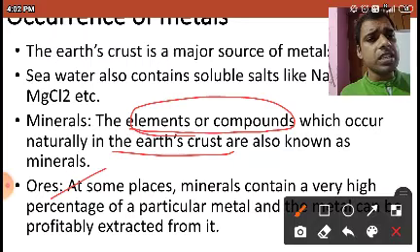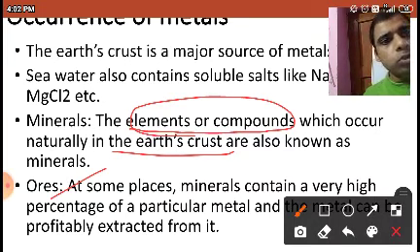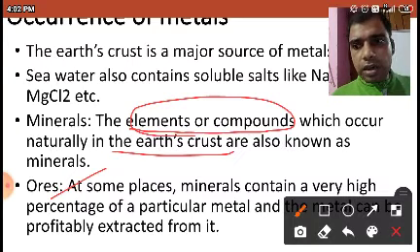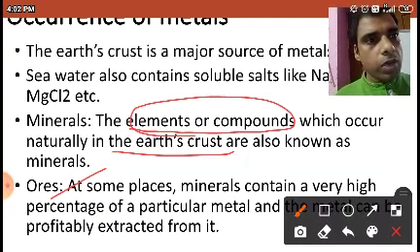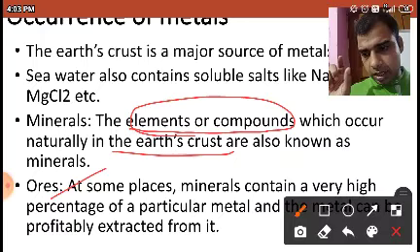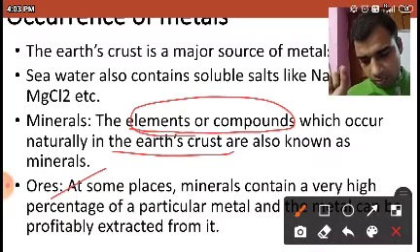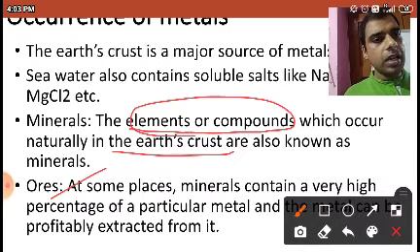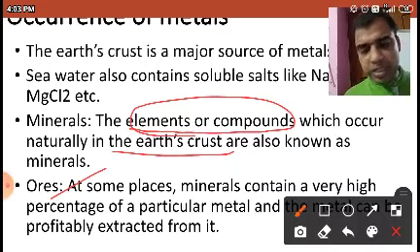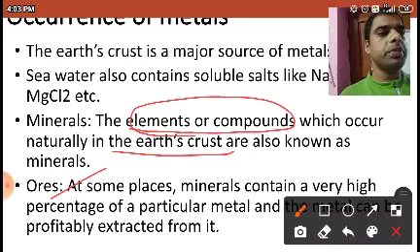That is some of the processes by which we can obtain ores from the minerals. But we have to look at whether we are investing lots of money, whether the cost is very high. So we have to see this. For obtaining the ores from the minerals, we have to do it conveniently, easily, not wasting too much money, not wasting too much labor cost, and the expense should not be high.